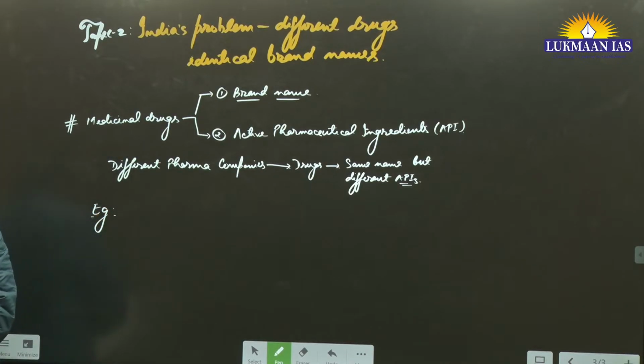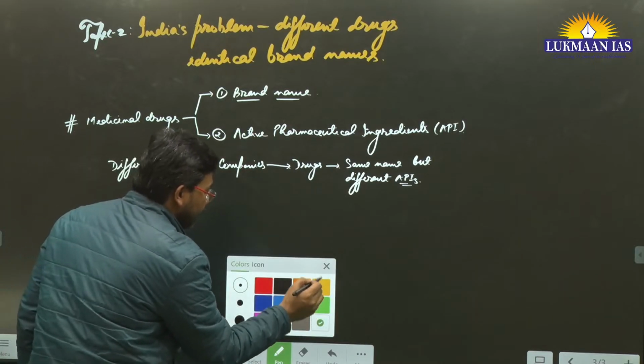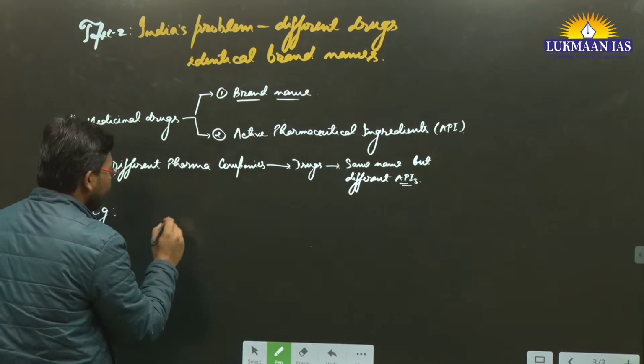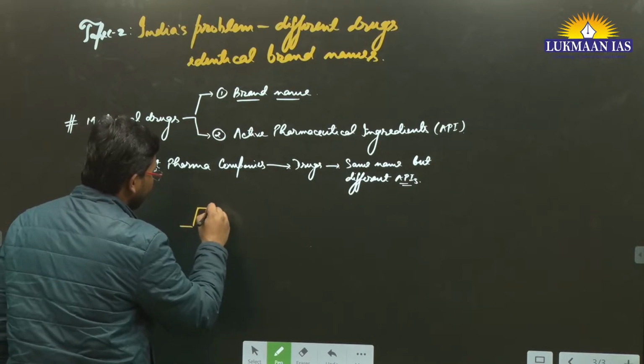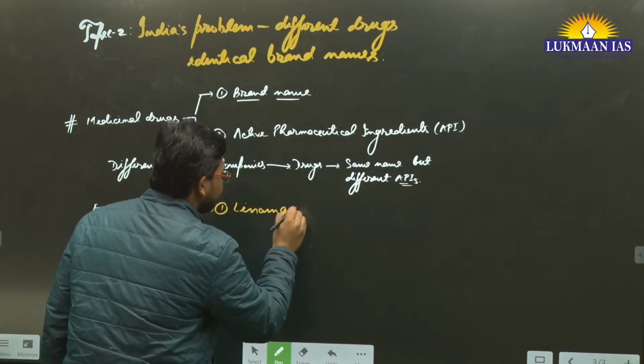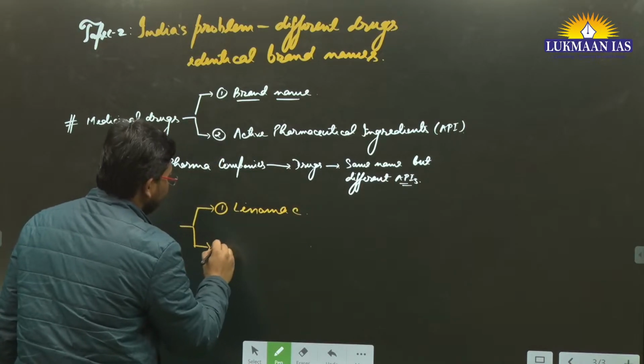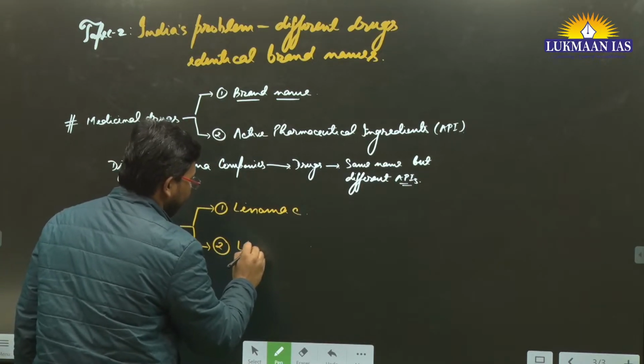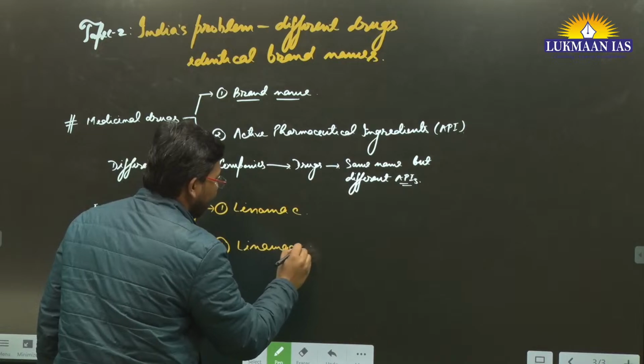For example, they have talked about Linamac and Linamac 5. There are two variants, one known as Linamac, and another, Linamac 5.